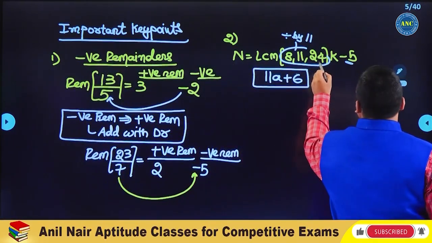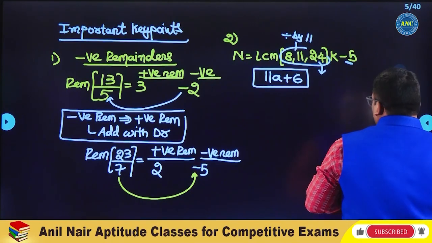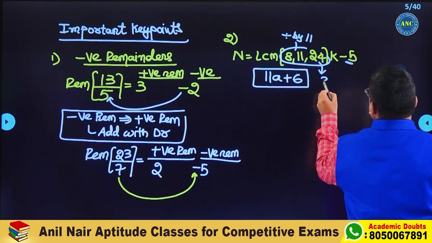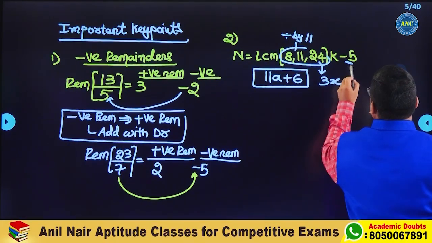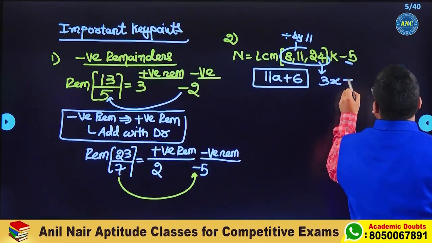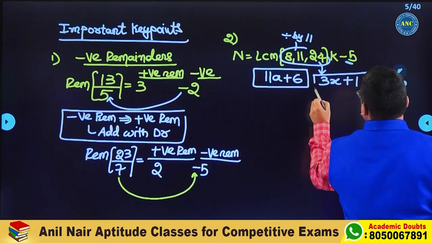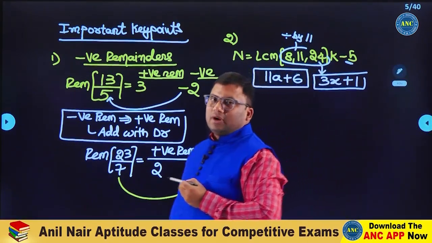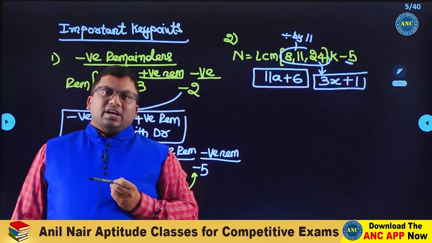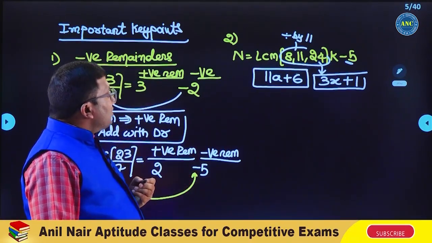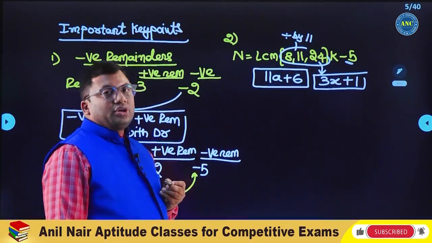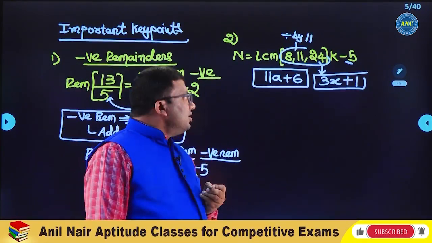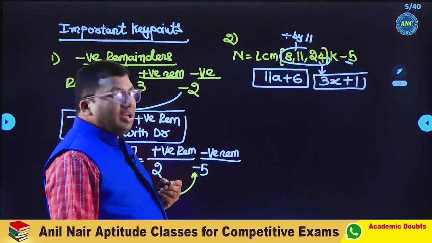Sir, can I take this? 24 is a composite number. It is divisible by 3. So when you divide the input by 3, 3 ones are 3, negative remainder minus 2. Positive remainder will be plus 1. The answer when divided by 3 should give a remainder 1. Or the answer when divided by 11 should give a remainder 6, or the answer when divided by 3, remainder 1.